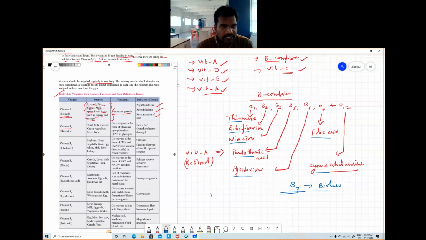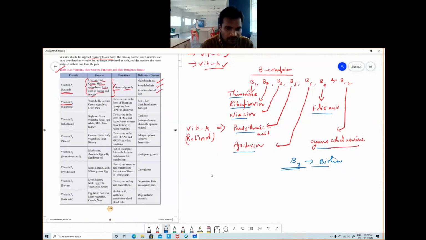Let us see that. First of all, B1, thiamine. The B1 is present mainly in yeast, milk. If you see clearly, most of the vitamins are present in milk, leafy vegetables, egg. Most of the vitamins are available in these. So if you have them in a regular diet, most of the vitamins will definitely be available in our body. Yeast, milk, cereals, greeny vegetables, liver, pork. These are the sources of vitamin B1.